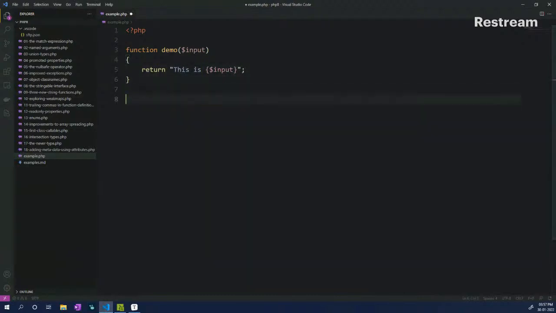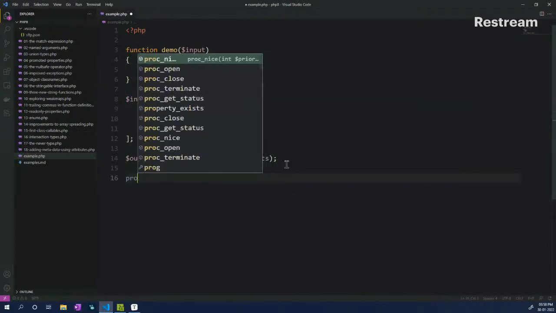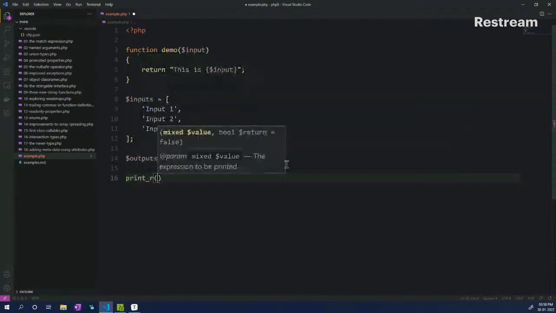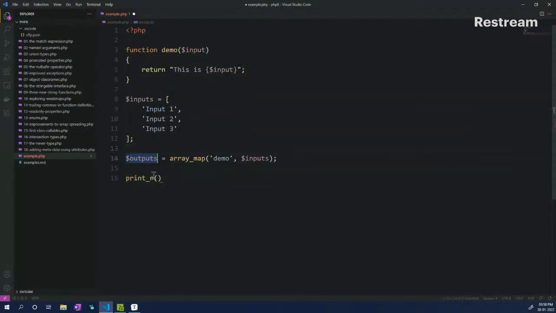Now, we take in an array of inputs. So we have an array of inputs, input 1, input 2, input 3. And now, if I want to pass them one by one, this is how it looks. So we'll do an array map, call in demo, which is the function name, and then the inputs that are passed in, right? And now, if I do a printer of outputs, let's see what we get.